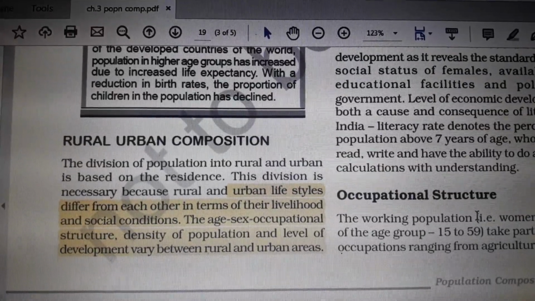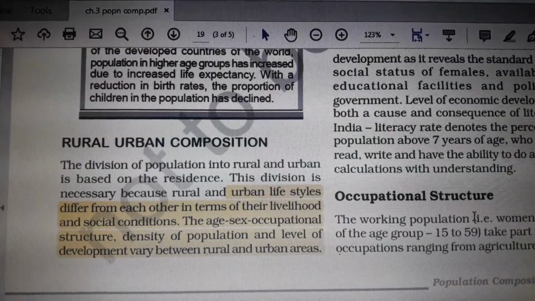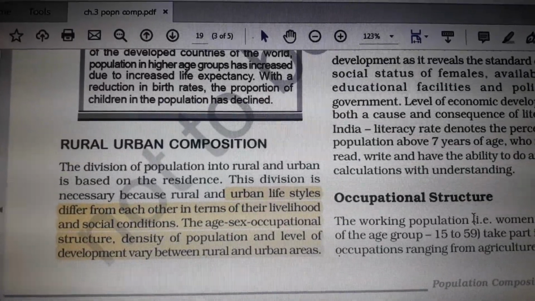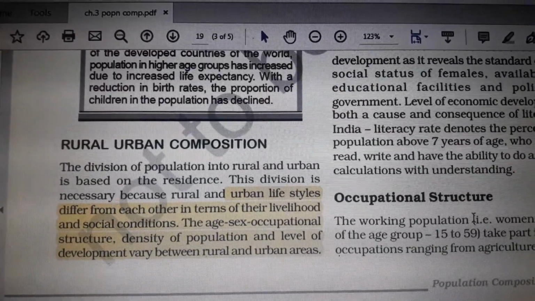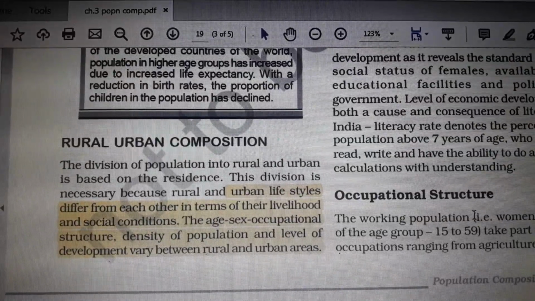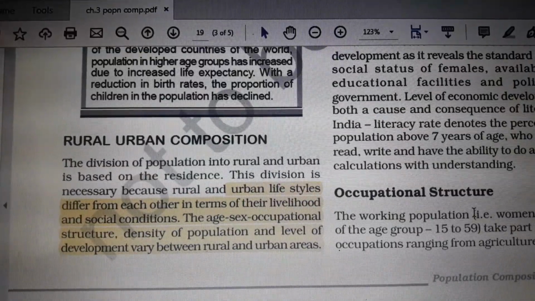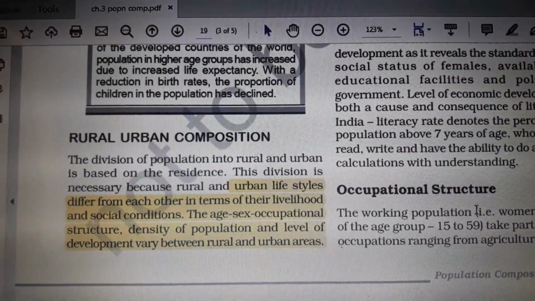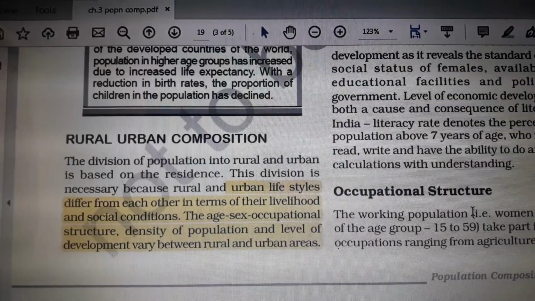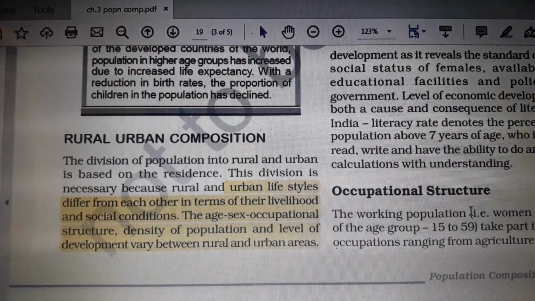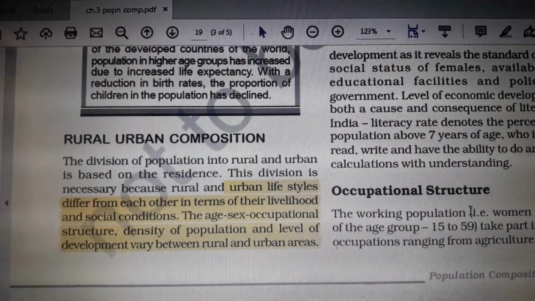Like that, you can see the age, sex and occupational structure too. For example, for the age groups 0 to 14 and 15 to 59, in rural areas they mostly depend on primary activity, but in urban areas they depend on secondary activity.